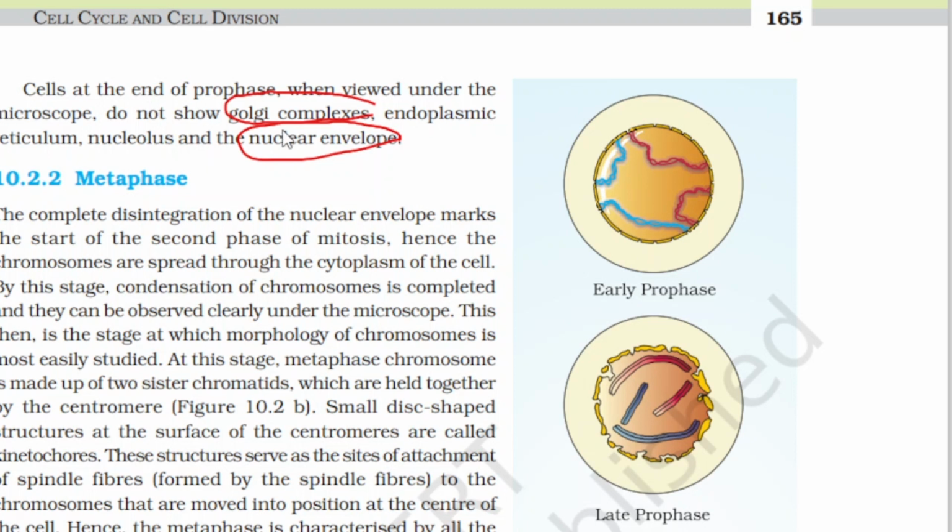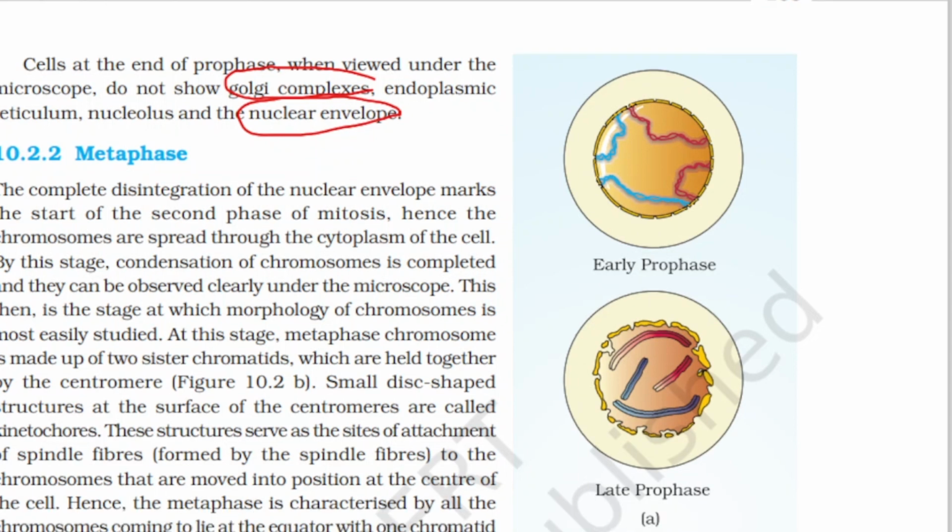Okay, 10.2.1 from prophase. Coming to metaphase. So here in the picture, you can see how the prophase is. Here these are the chromatin, organized into chromosomes. Now coming to metaphase, the complete disintegration of the nuclear envelope marks the start of the second phase of mitosis.